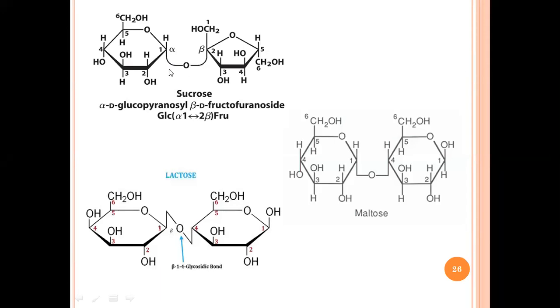There is a particular way in which we name this glycosidic bond. Glycosidic is a general name, but based on which two molecules the glycosidic bond is between, we name it. So if you can see here, it's written Glc alpha 1 to 2 beta fructose. Glc is the glucose, which is alpha glucose. The 1 indicates the first carbon of the glucose, which is an aldose, and the 2 indicates the second carbon of the fructose, which is again the anomeric carbon.